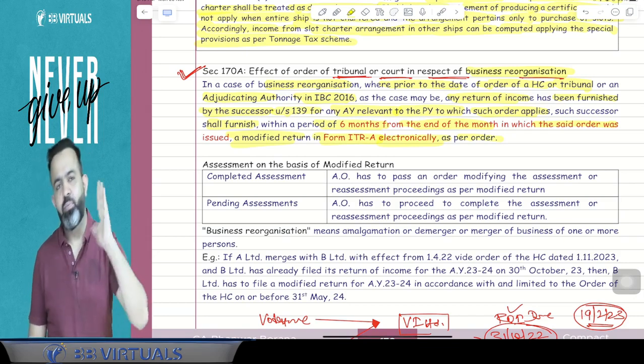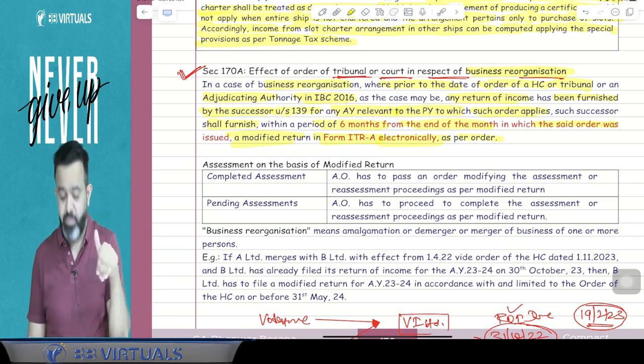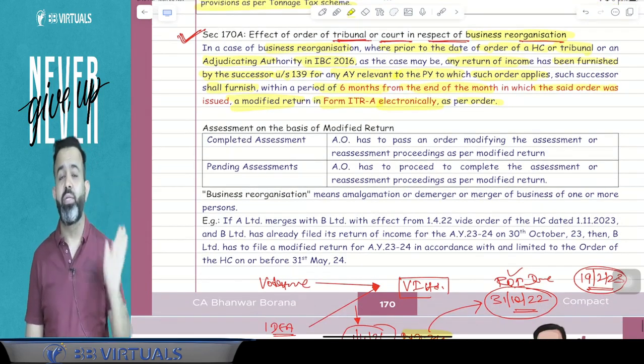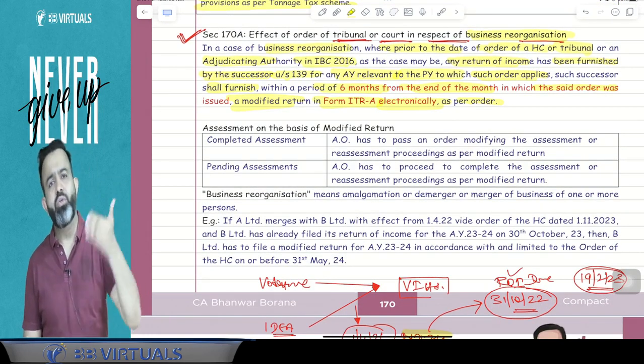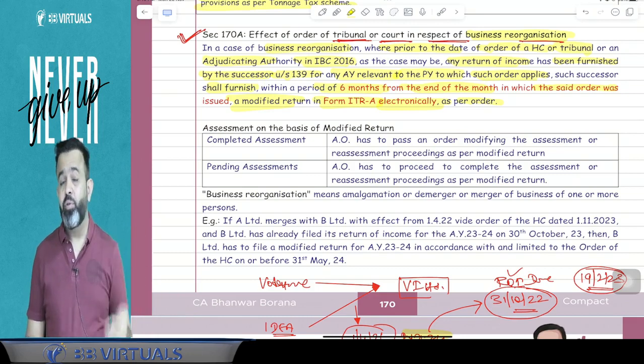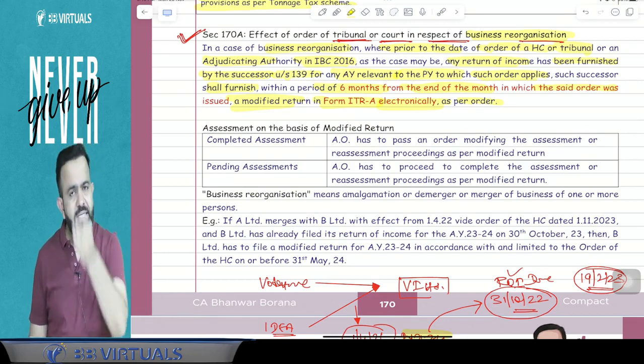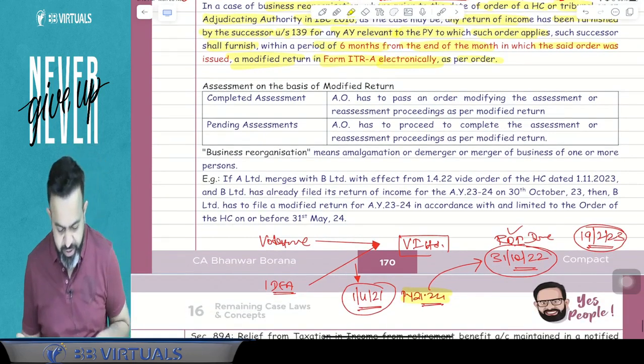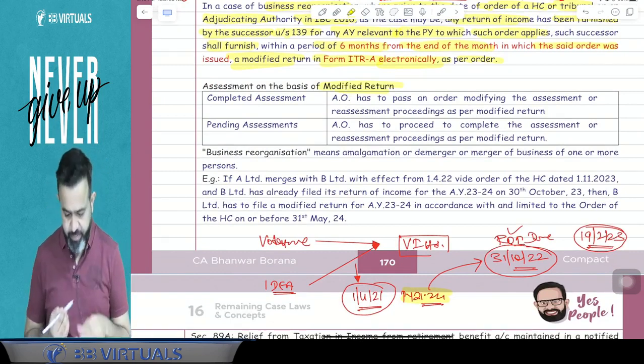Now guys, for that year, suppose you file the modified return and suppose assessment is already completed, then AO will do the reassessment of that year according to that modified return. But suppose assessment is pending, then AO will complete the assessment as per the modified return. So here, assessment on the basis of modified return.